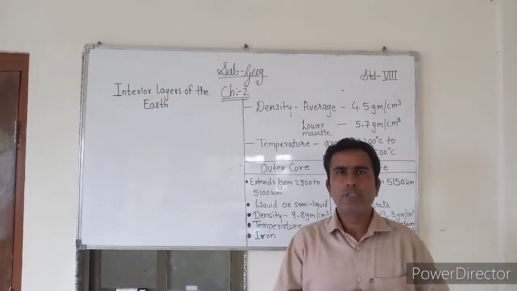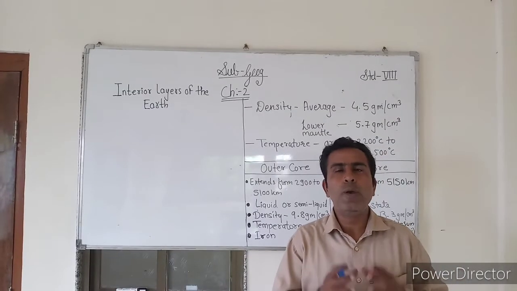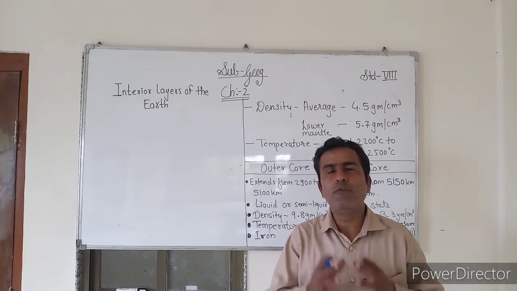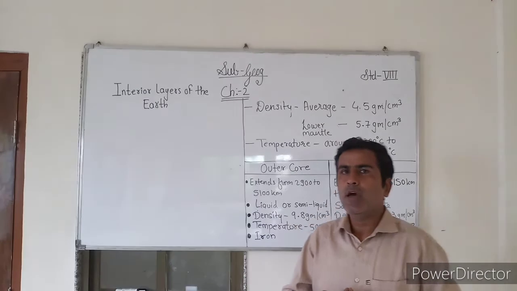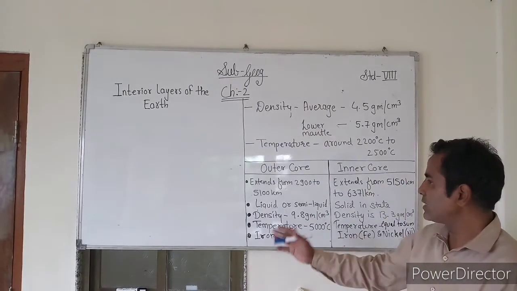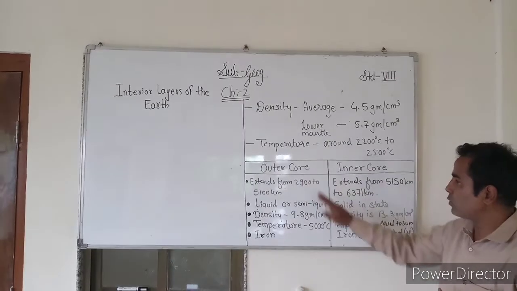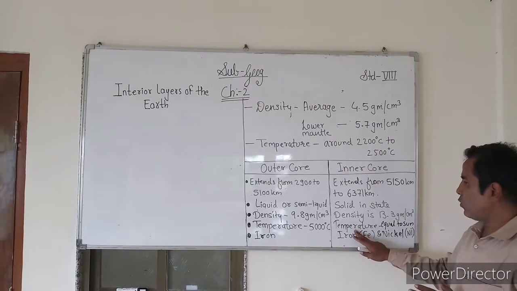On this note, students, I want to ask you, have you ever heard about the magnetosphere? No? So let's see what this magnetosphere is. You must have noticed that there is a difference in temperature between the outer core and the inner core, right?